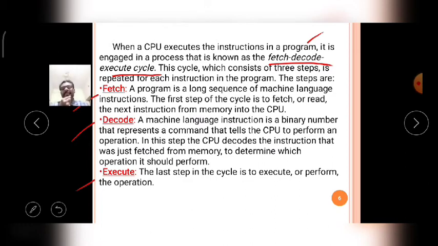So like that, the instructions are fetched from the particular secondary memory device, and then decoded into the binary number system, and the decoded instructions enter the microprocessor. The microprocessor will execute the particular instruction, and again it gives it to the decode section. The decode section converts it into machine level language.